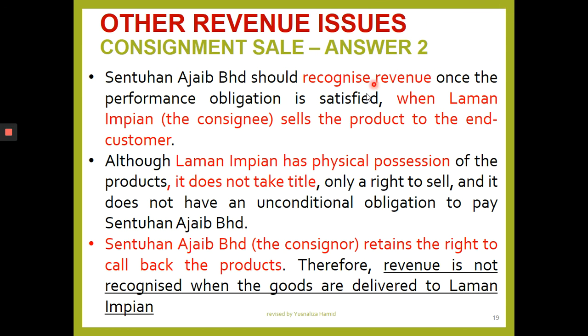These are the answers for recognizing revenue when the consignee sells goods to the customer. Laman Impian has physical possession, does not take title, and has the right to sell. It does not have an unconditional obligation to pay. The principal, the consignor, has the right to call back the product. Therefore, revenue is not recognized when the goods are delivered.